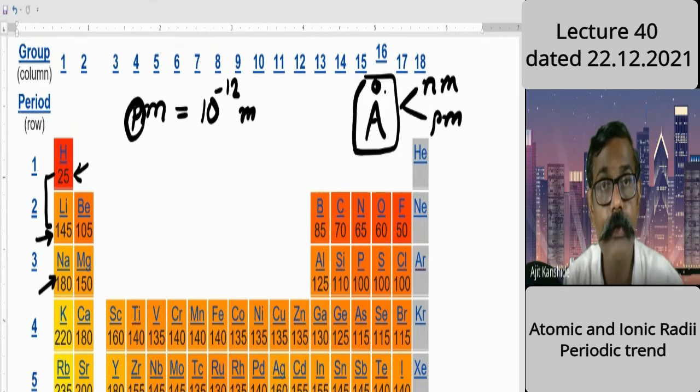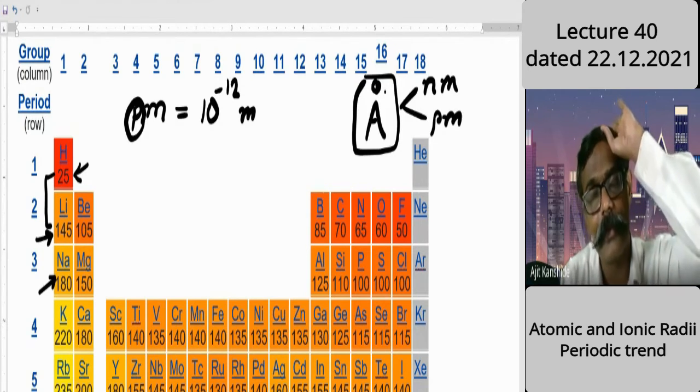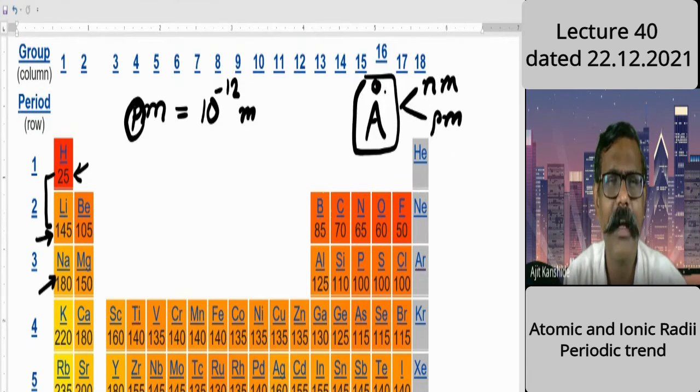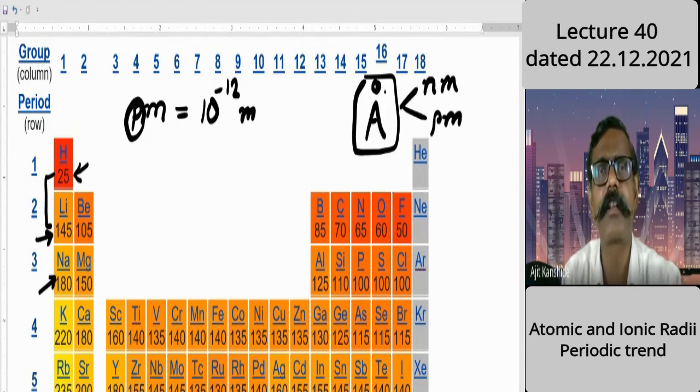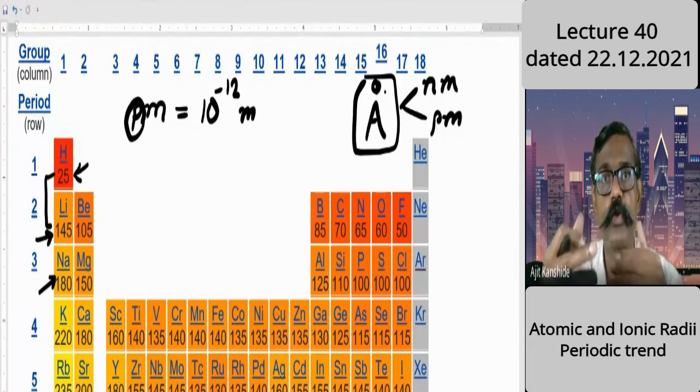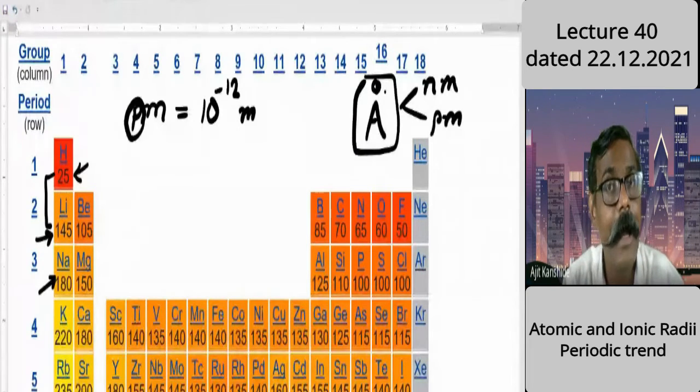I repeat what I want to say: in case of lithium, there is a sudden jump in size of 120 picometer. And in case of sodium, it is just 35 picometer. It's lithium to sodium. Here also shell number is increasing, atomic number is increasing, so what should happen?